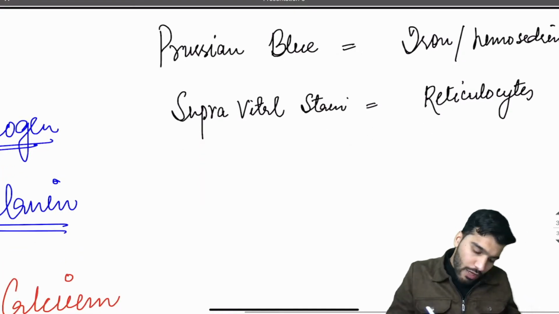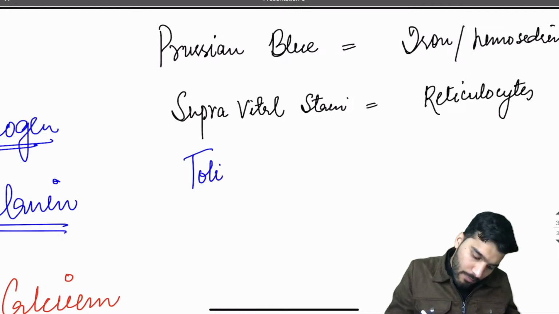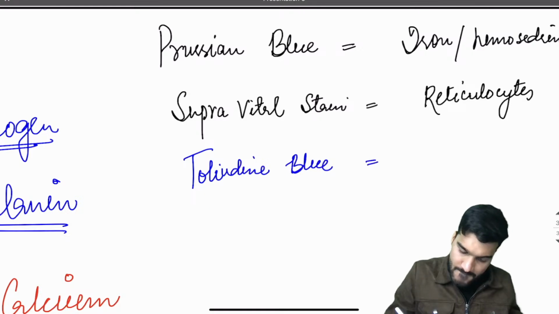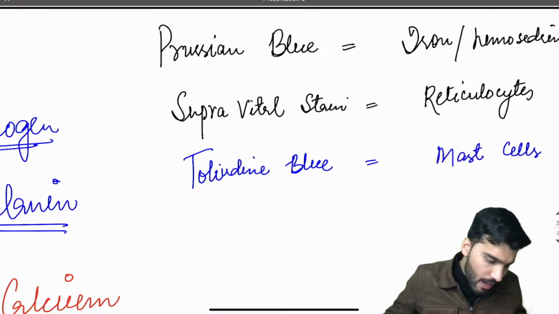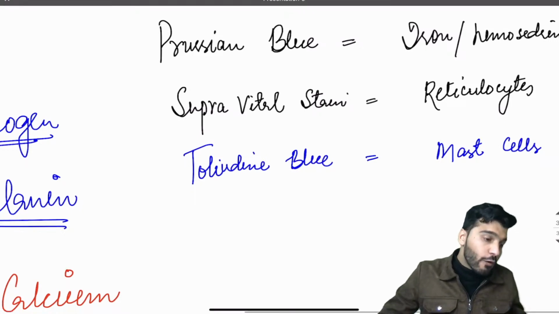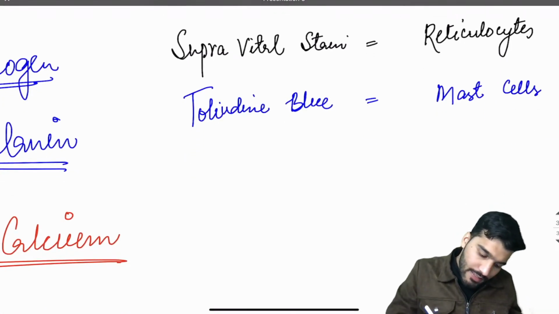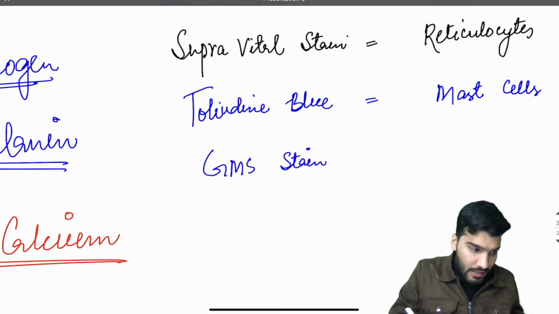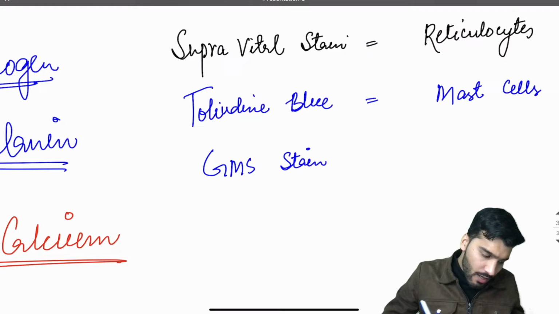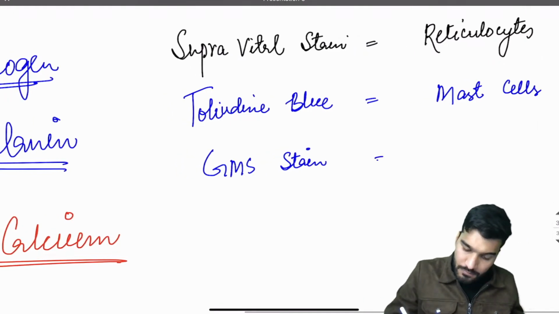For the mast cells, we have toluidine blue. This is for which cells? Mast cells. Okay, for fungi, we have Gomori methenamine silver stain, GMS stain. Okay, GMS stain for the fungi.